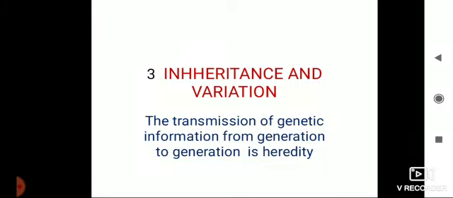Students, we are going to learn today the lesson inheritance and variation. What is inheritance? Inheritance means the transmission of genetic information from generation to generation.